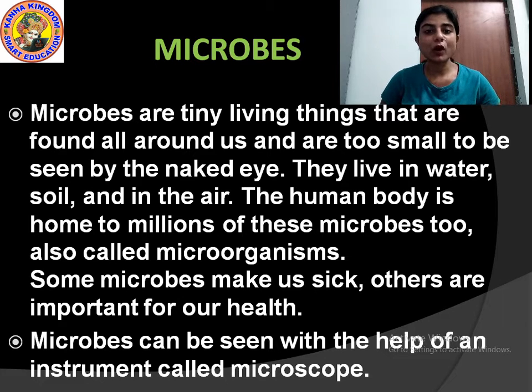They are so small that they cannot be seen with the naked eye. That means we cannot see them with our eyes.